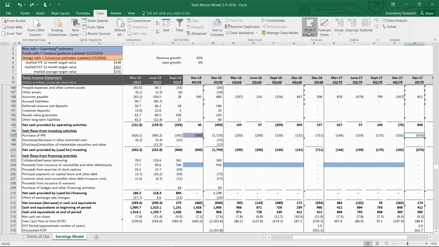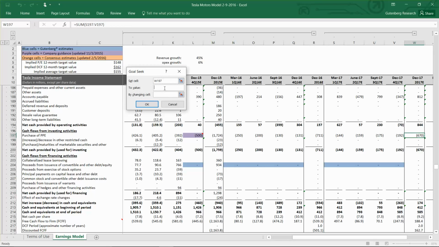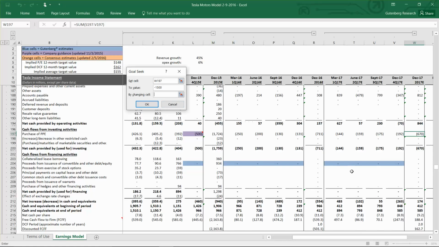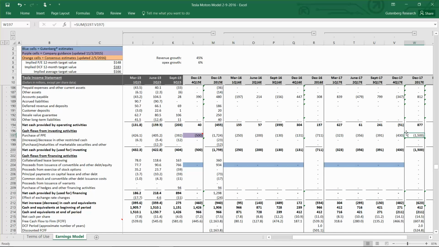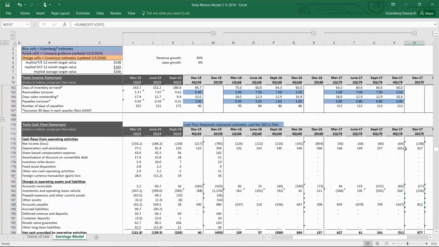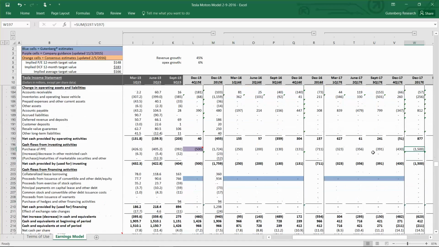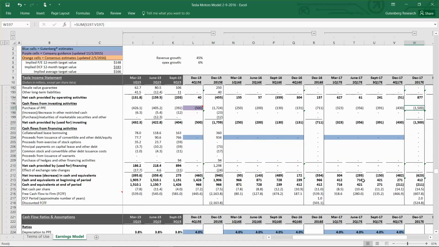So we'll make this easy and we'll do a goal seek function here. So if we want 1.5 billion in 2017, and we'll just say the majority of that's going to come in the beginning of the year. Okay, so we got to 1.5, and now if we take a look at what our net cash position is at the end of each period, we're still doing okay until the fourth quarter of 2017,